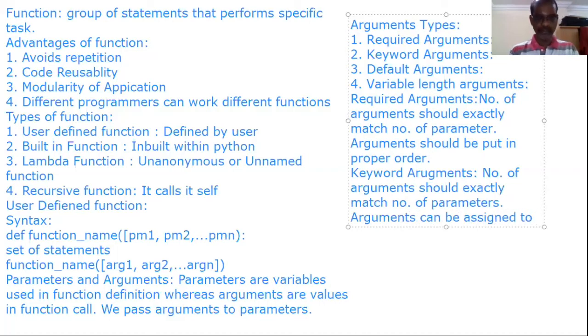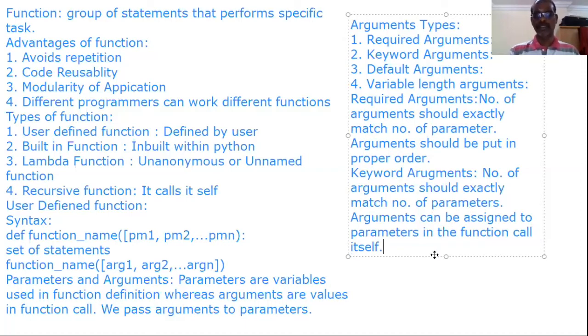Arguments can be assigned to variables or parameters in the function call itself. So number of the arguments should exactly match number of the parameters, just like required arguments. But here arguments can be assigned to parameters in the function call itself.